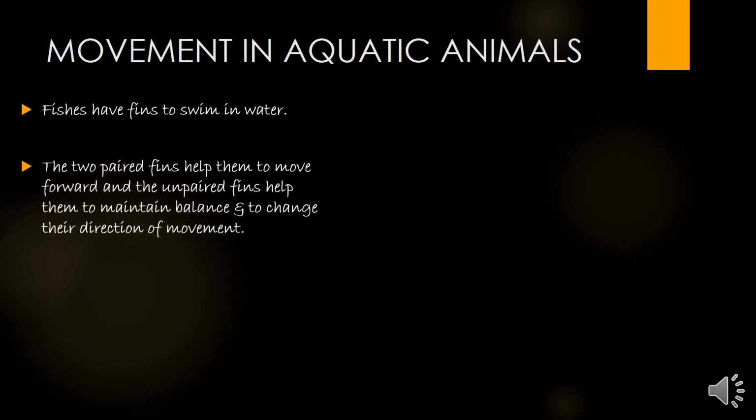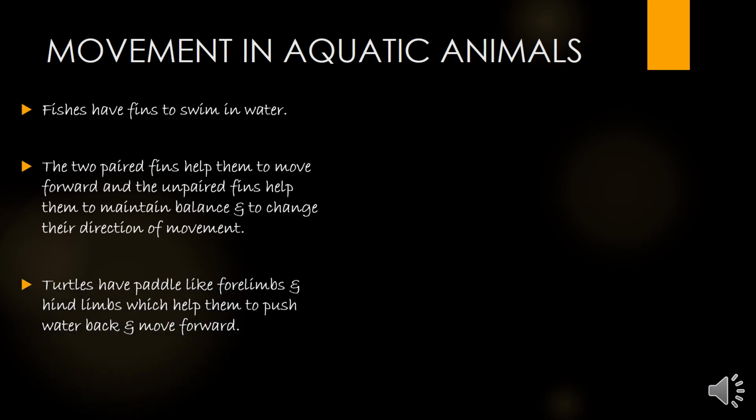They have two paired fins which help them to move forward, and the unpaired fins help them to maintain the balance and to change their direction of movement. So basically, fins are present on the fish body to move in the water.